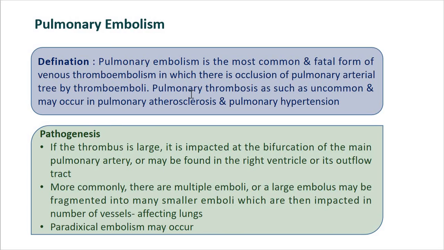These are the sites. The detachment of thrombi from any of these sites produces a thromboembolus that flows through venous